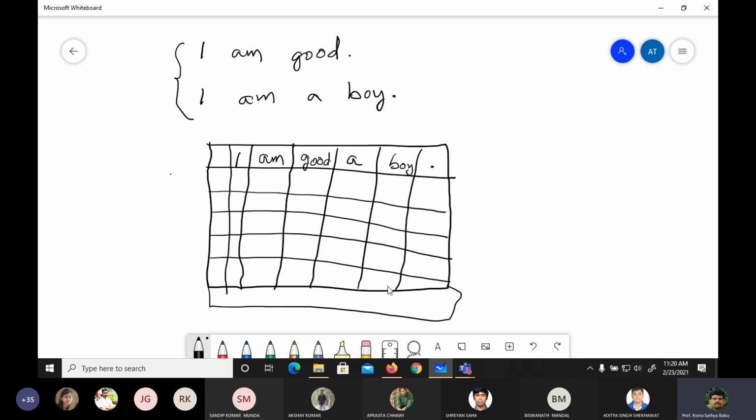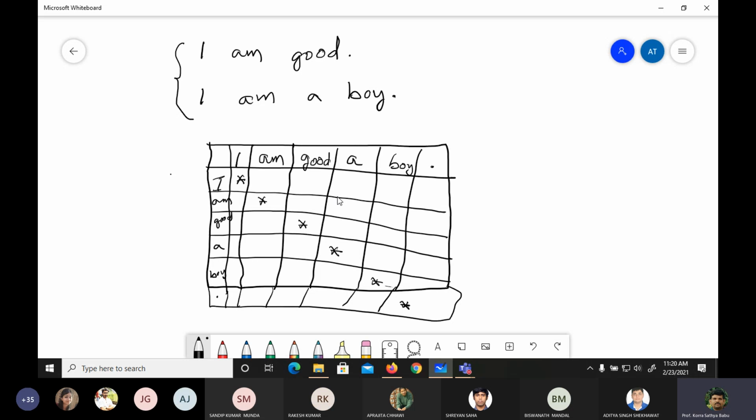This is the first time I'm writing in a pad which does not also reflect on the screen, so please bear with me. I have some calibration problem also. So I am good, and a boy here is the dot. All these are crossed out, or zeros, we can say.